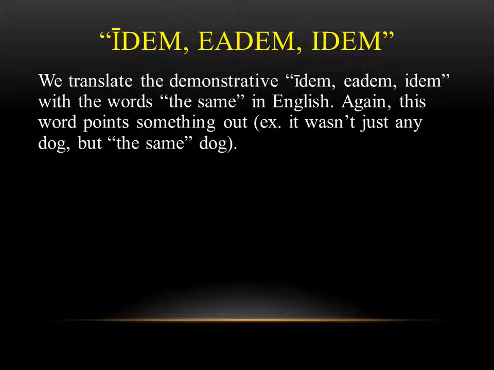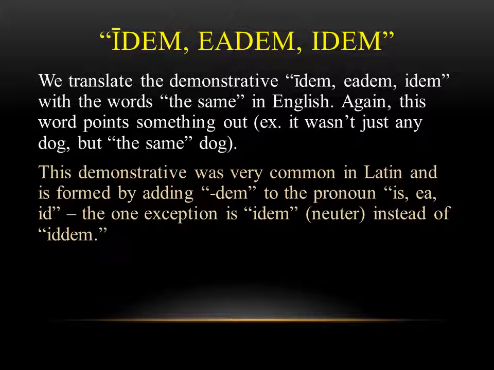So now we have eadem, and we translate this as the same. Again, this word is pointing something out. It's not just any dog, right? It's the same dog. So if you're telling someone a story, you might say something like, I saw this dog walking down the street, and then an hour later I saw the exact same dog, right? When you say the same, you're using the demonstrative eadem in Latin. This one is very common, right? And what you do with this is you take the pronoun is, ea, id, which we learned means he, she, or it, and you stick dem on the end of it.